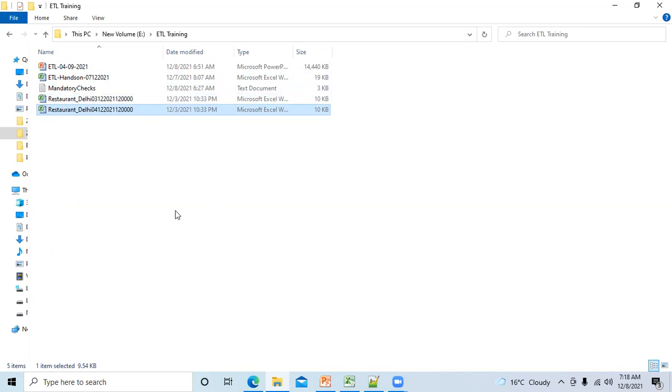Both third and fourth are there. Because it will see that with the name Restaurant Delhi, I have 2 files present here. With the name Restaurant Delhi, how many files are there? 2 files. So the job will get confused what to do or what not to do. Now here are multiple scenarios. Multiple things can happen. First scenario, the job will fail and throw an error message that it has found 2 files or duplicate files.